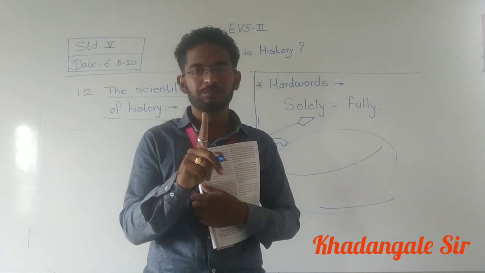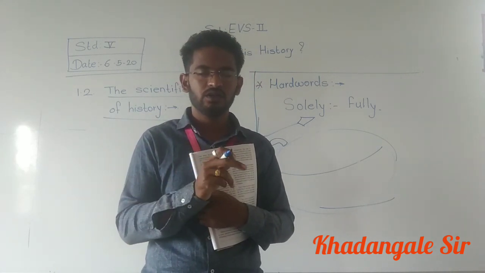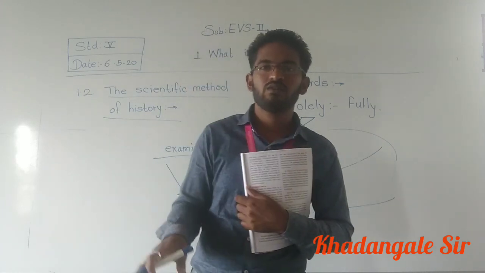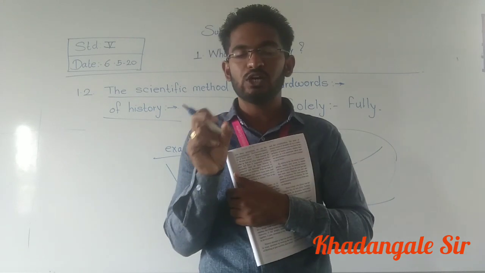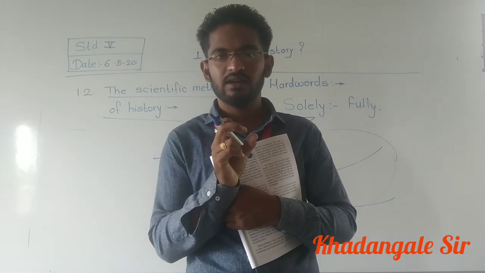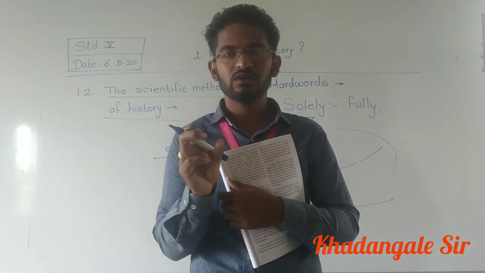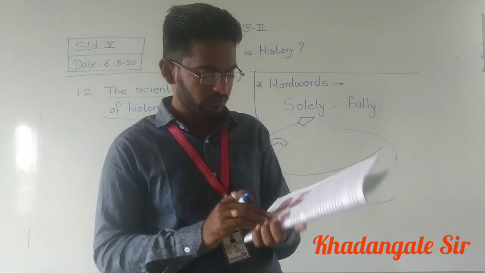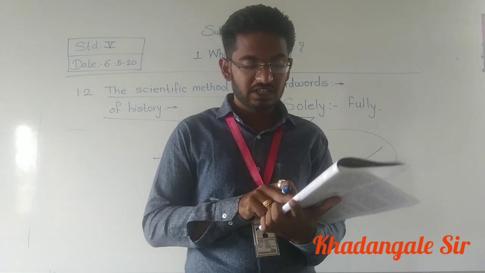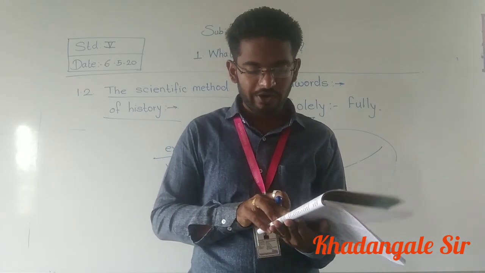Now we have 1 rupee coin, 5 rupee coin. When your father was small, 50 paise coin was there, 25 paise coin, 10 paise coin was there. So you may see those coins.